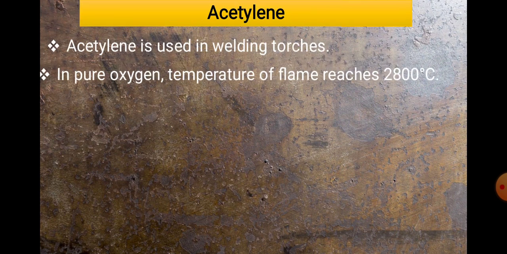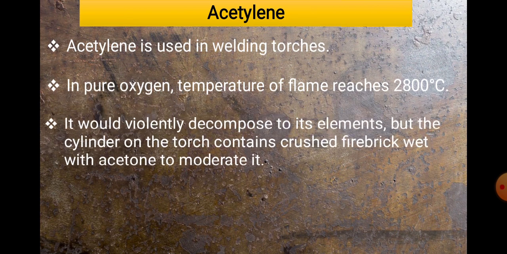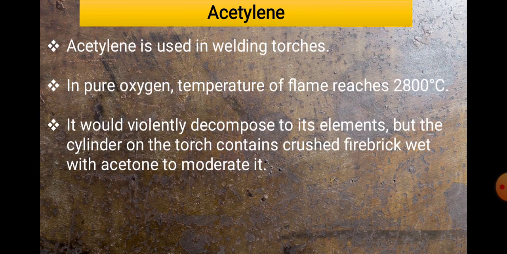Okay, now the most interesting part is acetylene. Why does it show unusual behavior compared to other hydrocarbons, and that's why it has lots of applications. It is used in welding torches, in pure oxygen it reaches 2800 degrees Celsius temperature.